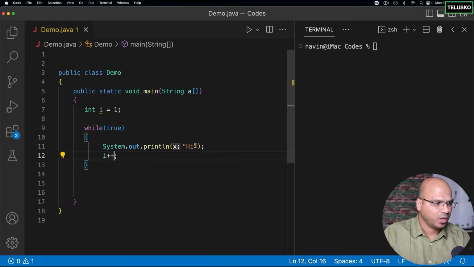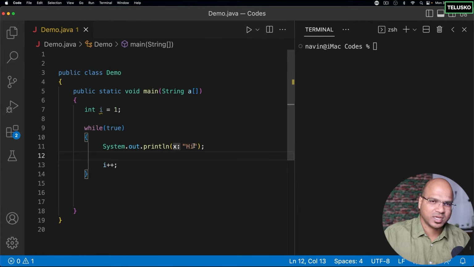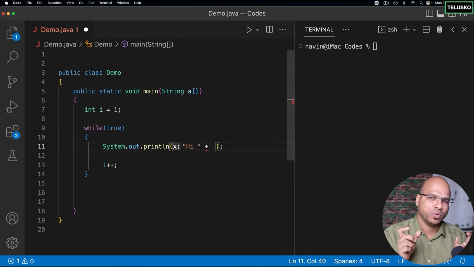Let me show you. I will print hi as well as i. You can print both things on the same line. You just have to give a space after hi and a plus symbol. When you want to concatenate 2 different things, hi and a number, we can use a plus operator. Plus works in that way: it works for addition as well as to concatenate 2 things. And here I'm writing i.